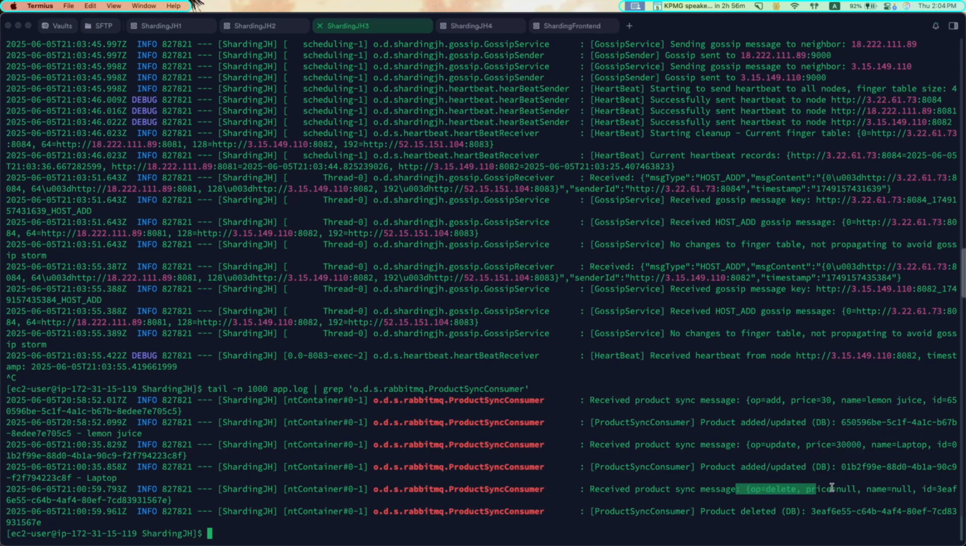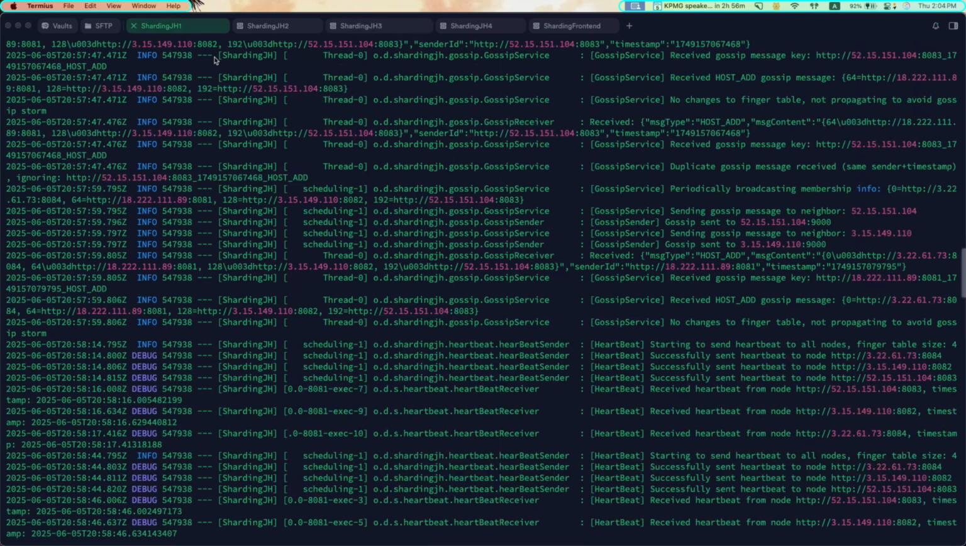This is the laptop, and this is the delete. So we delete the monitor. Okay, we delete the monitor. And then let's see the other, third server. Server 1.